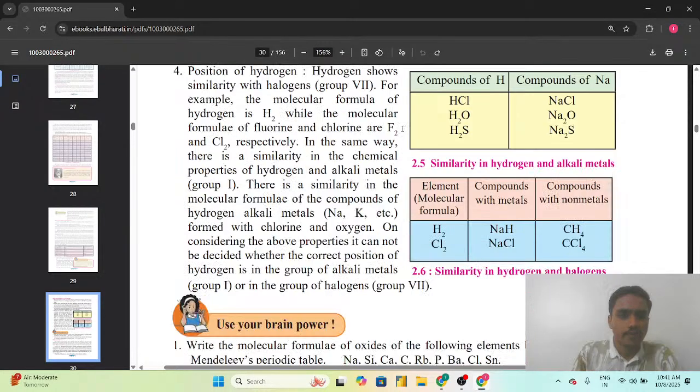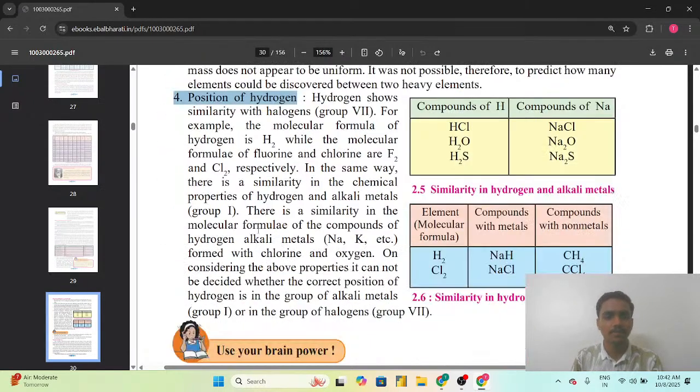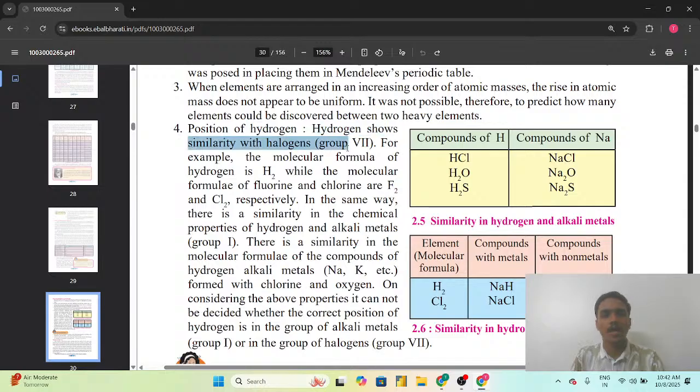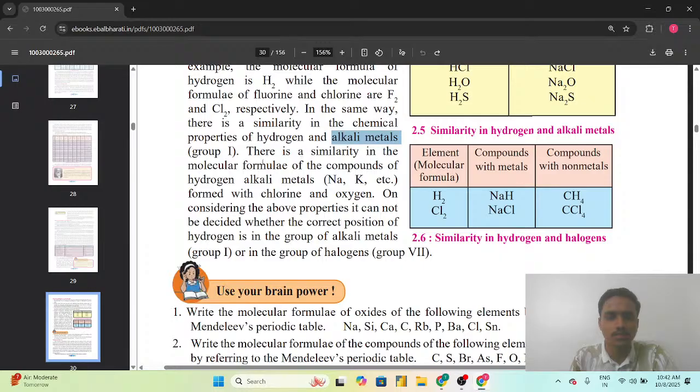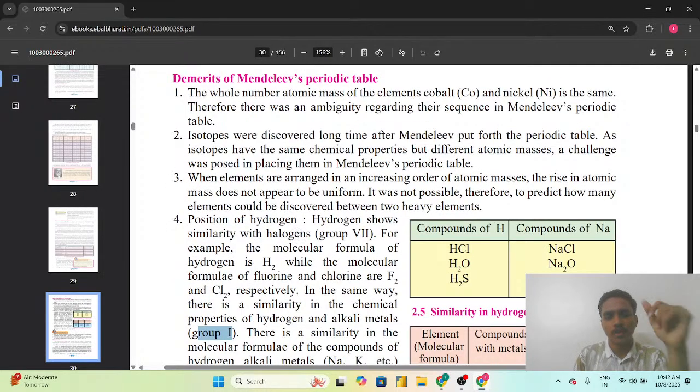So now we are going to see another demerit, that is the position of hydrogen. Hydrogen shows a similarity with the halogens, that is group 7. For example, the molecular formula of hydrogen is H2, while the molecular formulas of fluorine and chlorine are F2 and Cl2 respectively. In the same way, there is a similarity in the chemical properties of hydrogen and alkali metals, that is group 1.